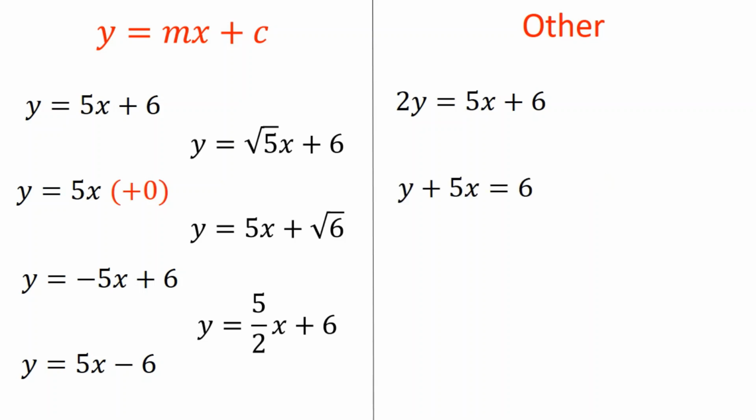Here we've got y plus 5x equals 6, and so the 5x is on the wrong side of the equation. It can't be on the same side as y. Again, it would not take long to get this into the right form. It isn't in the right form right now. Here we've got a root x instead of an x. Now we were fine square rooting the 5 because that's still just a number, but root x is not the same as just x, so this is not in the right form.